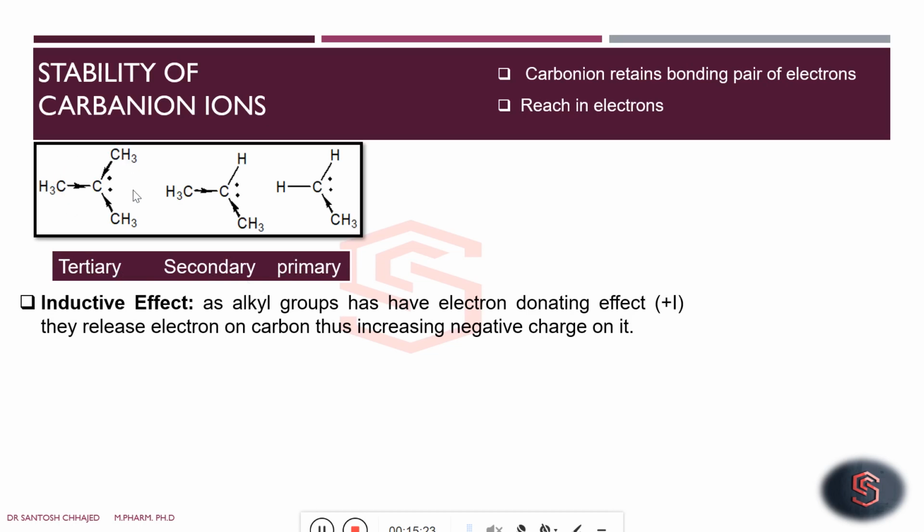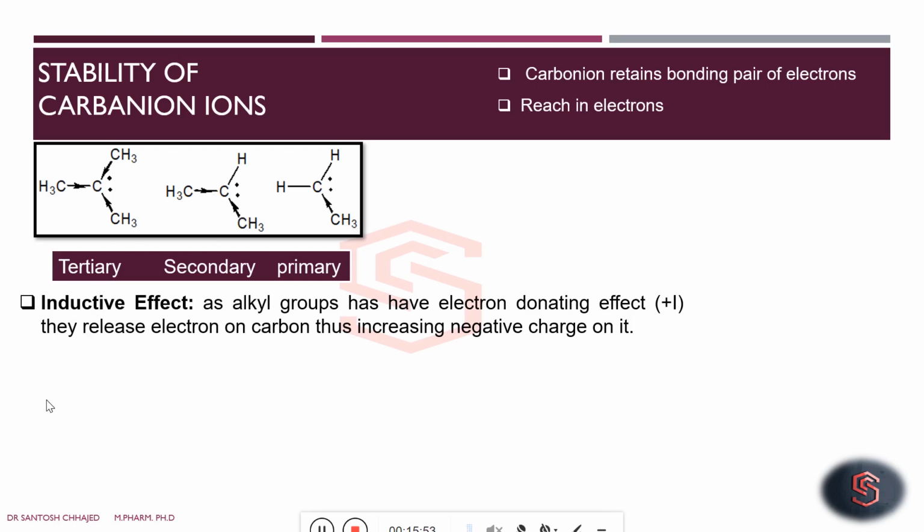because 3 alkyl groups will release electrons, so the intensification of the negative charge on the carbanion will occur. Here the same work is done by 2, so there is less intensification of the negative charge, so it is comparatively more stable than the tertiary. And here only one alkyl group is there, so it will also destabilize this carbanion, but to a lesser extent than the secondary and tertiary carbanion.